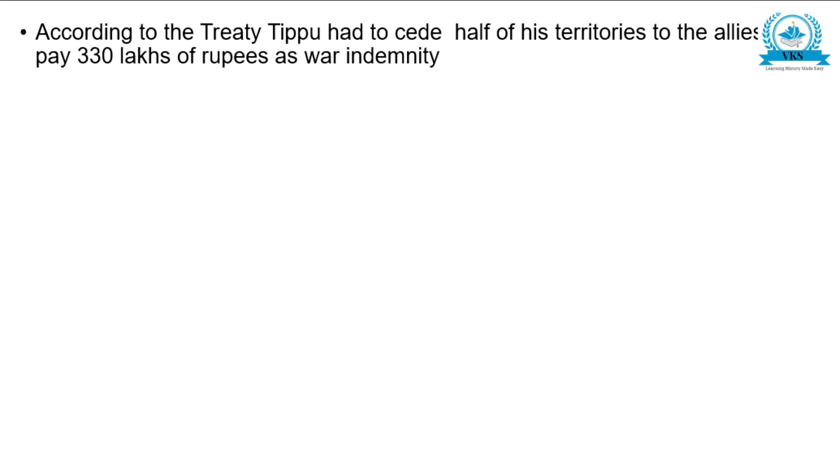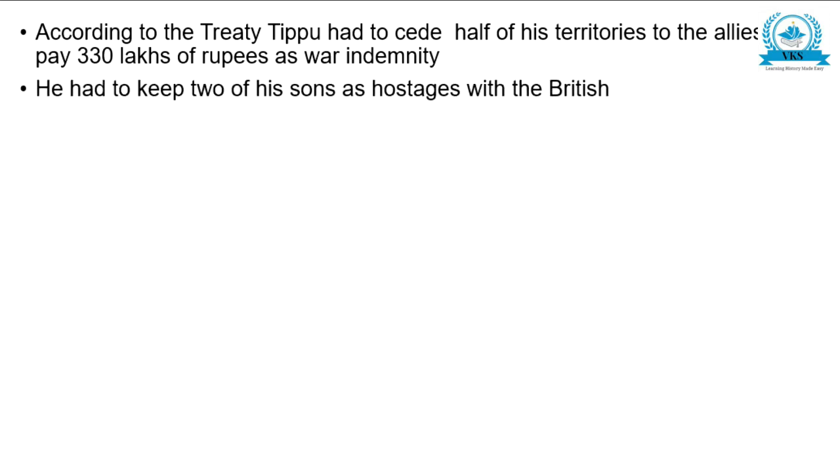According to the treaty, Tipu had to cede half of his territories to the Allies and pay 330 lakhs of rupees as war indemnity. He had to keep two of his sons as hostages with the British still he paid the war indemnity.